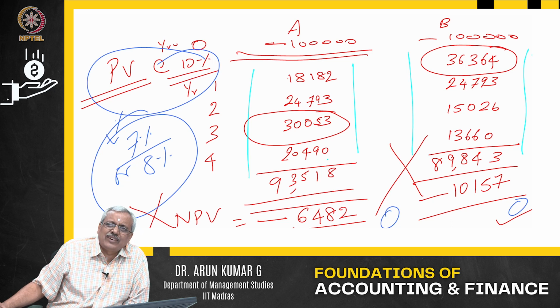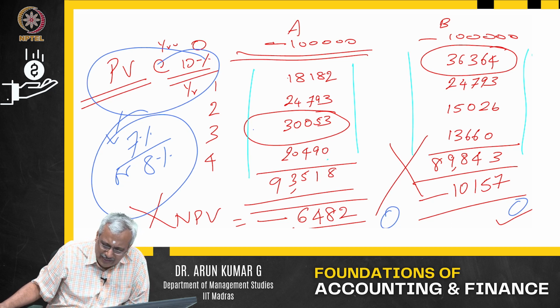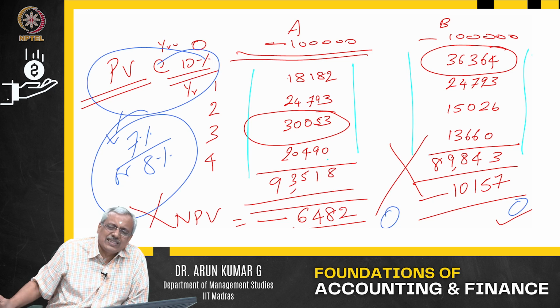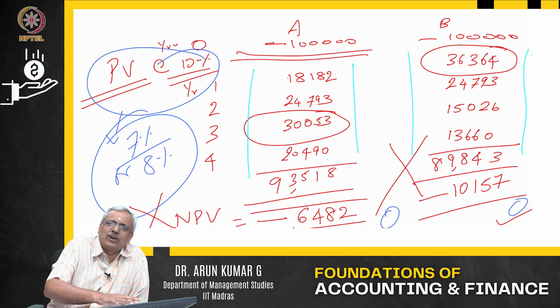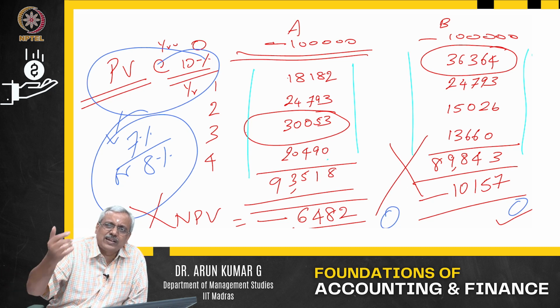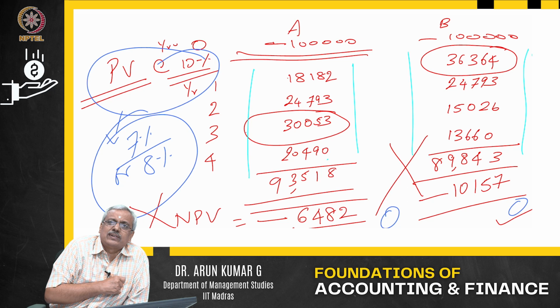For example, let us take this particular case. We saw that supposing I had discounted everything at 5% or 6%, I would have got a positive NPV. If I discounted this whole thing at about 5 or 6%, I would have got a positive NPV. Beautiful. But at some rate, maybe at 7 or 8%, the NPV will exactly be equal to 0. My discounting rate is lower. Why is my discounting rate lower? Because my cost of capital, the cost of my funds, is lower at 5%, so I discount it at 5%. I discount it at the cost of my funds, because that is the minimum return I have to get, because I have to meet the cost of capital.